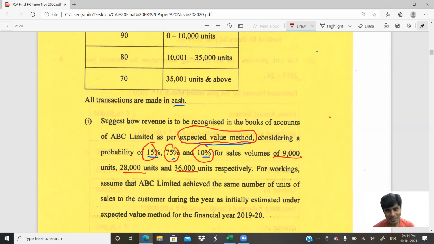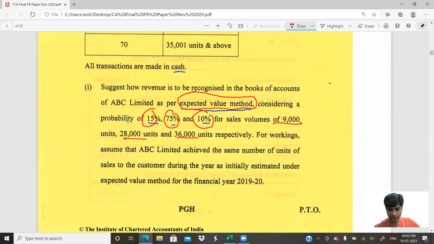So the expectation met reality. It very hardly happens in our life, because usually we show some nice rosy picture, and whenever it comes to reality, we say, "Dil wale puch dene cha." It's okay. With respect to ABC Limited, they don't have any of that. It's all a happy scenario, wherein expectation is meeting reality.